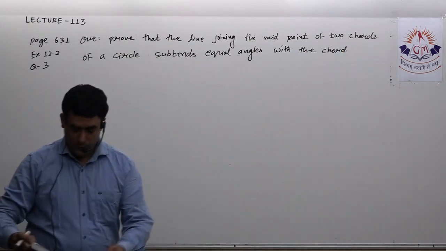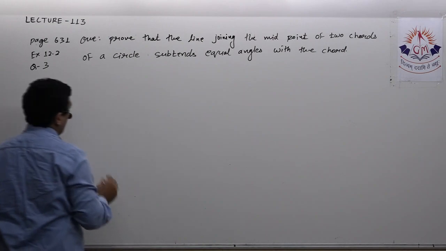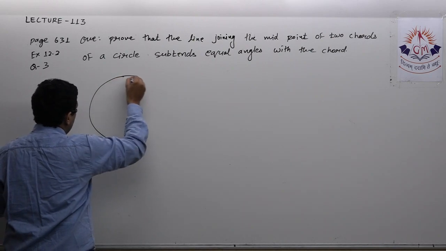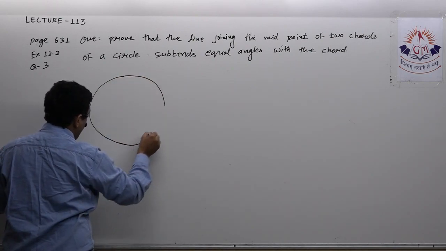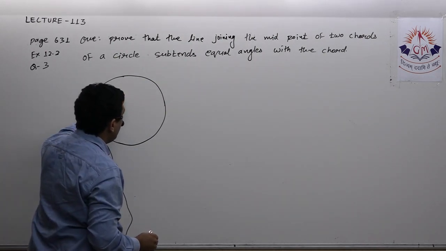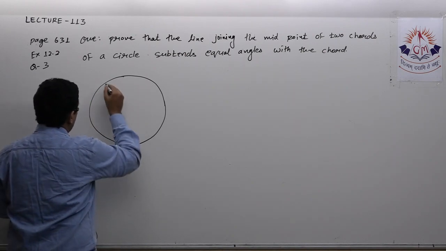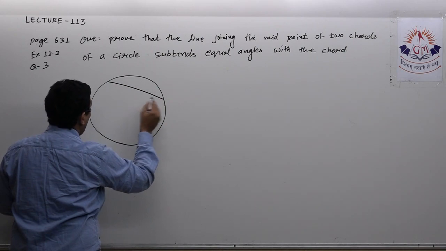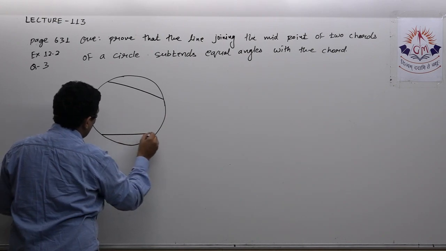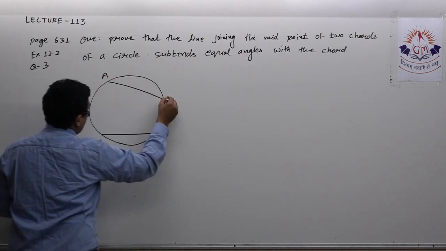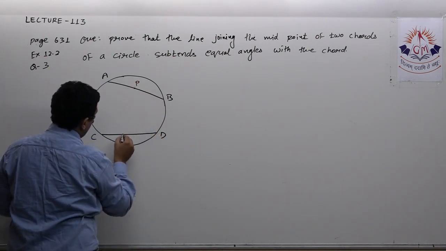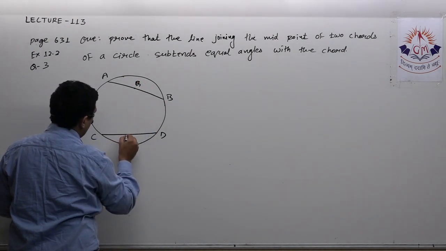Okay, so first of all we'll draw a circle and two chords and then we'll find their midpoints. Let this be a circle. Now what we have to prove is about the line joining the midpoints of two chords. Here it is not given whether the chords are parallel or whether the chords have one common point. Nothing is given, so I am taking the chords in general. I am not taking them as parallel. Let the chords be AB and CD. Let their midpoints be Q and Z.